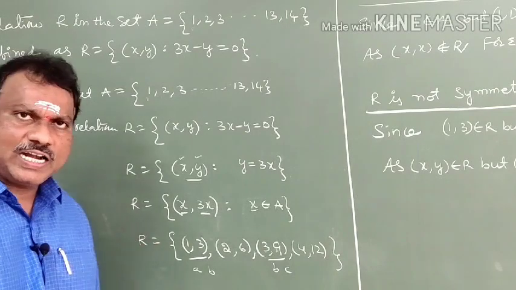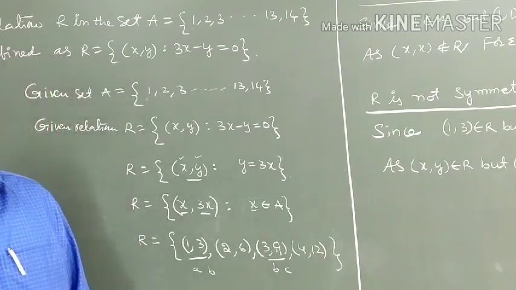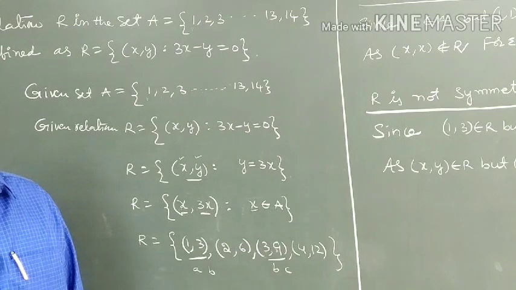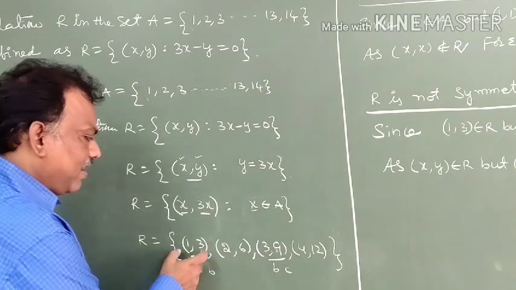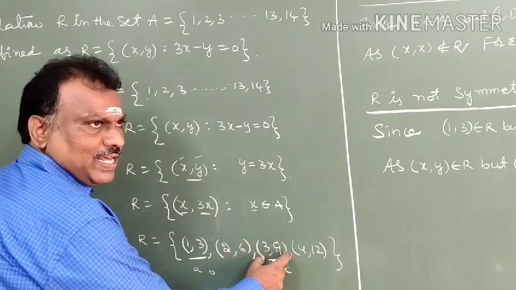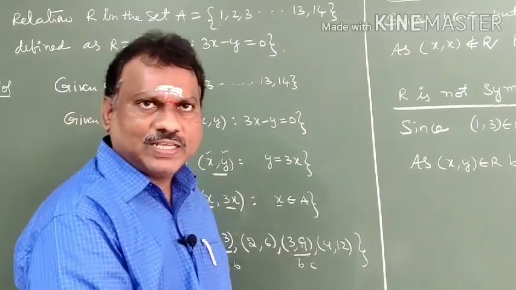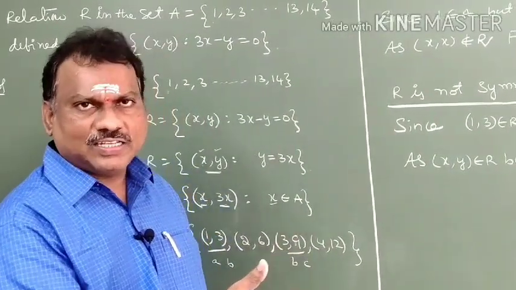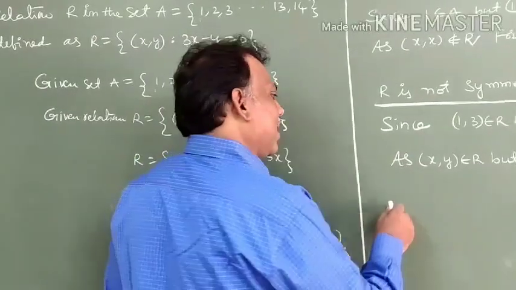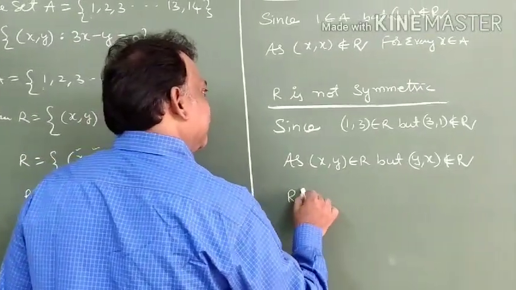If one pair fails, that relation is not transitive. You need not check all. That is very, very important. (A, B) and (B, C) are over here, whereas (A, C) is not present. That's why it is not transitive. Clear, students? Right. R is not transitive.